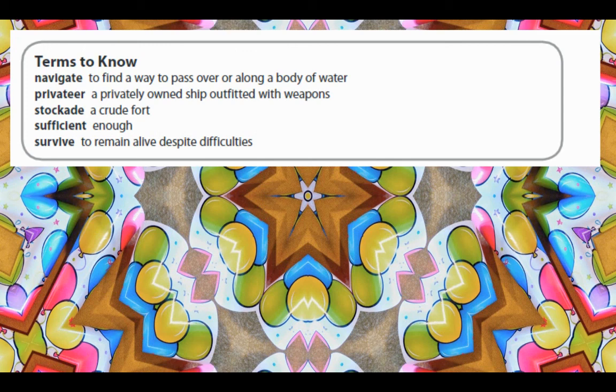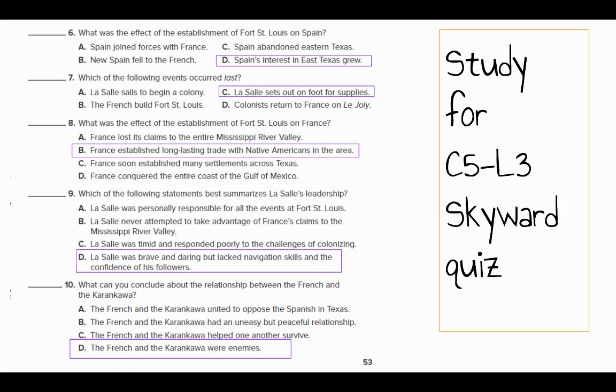Terms to know: navigate, privateer, stockade, sufficient, and survive. And here is your study for the C5 L3 Skyward Quiz. Now you know about La Salle.